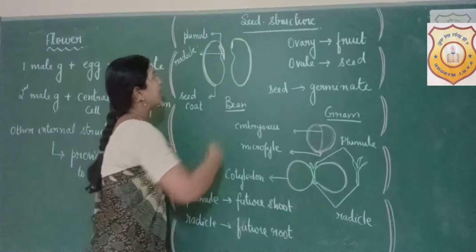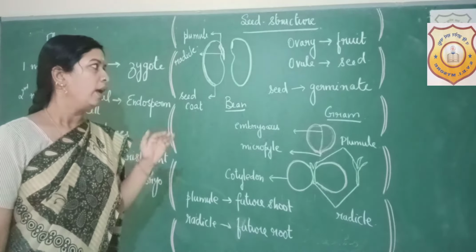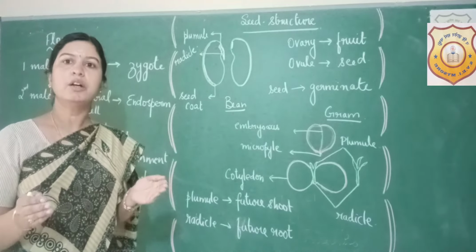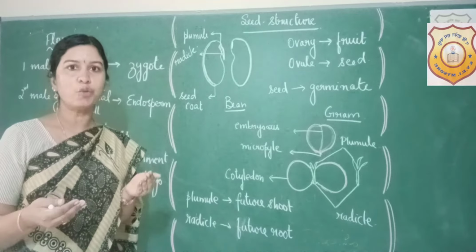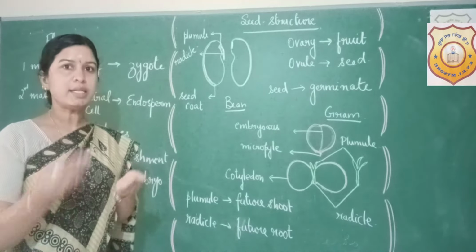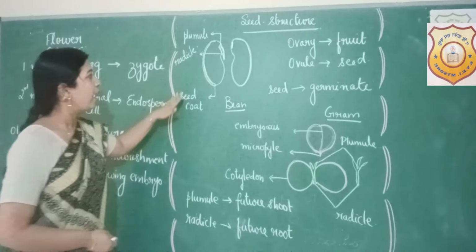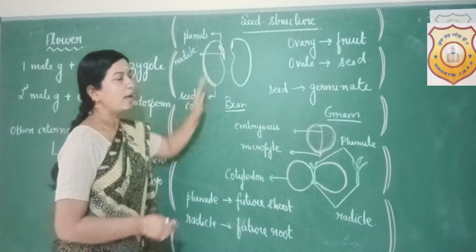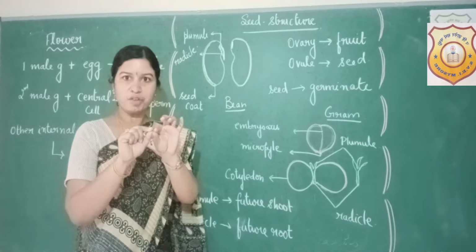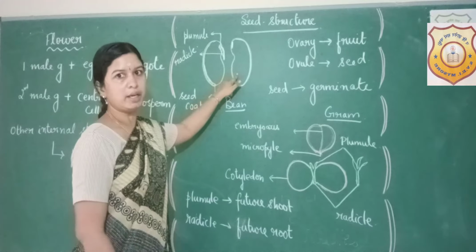The outermost layer of the seed is termed as seed coat. Earlier, the ovules would have been covered with many layers of integuments or outer coverings. These integuments later become the seed coat. And then I have drawn a structure where we have just removed both the cotyledons. So these structures are called as cotyledons.